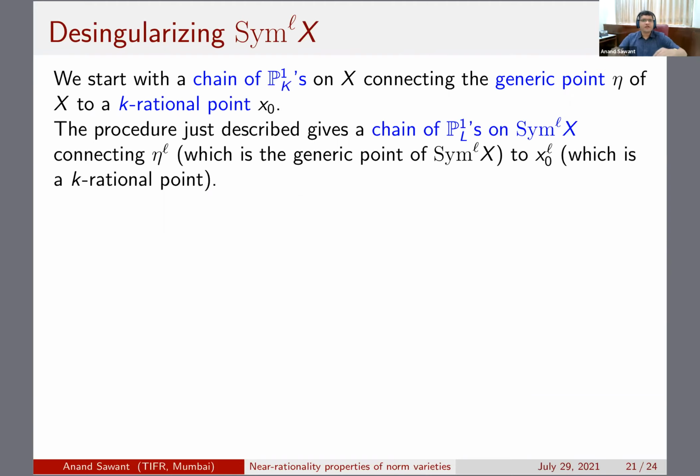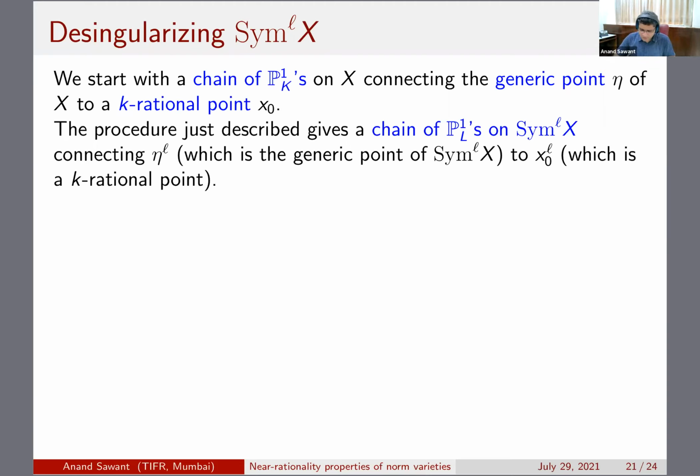And then you get a chain connecting eta to the L, which is the generic point of Sym L, to X0 to the L, which is a K rational point. But the problem here is that this X0 to the L lies on the diagonal, so it's in the singular locus. So we have to somehow move this point, or find a nice desingularization where you would get a chain ending in a K rational point in the smooth locus.